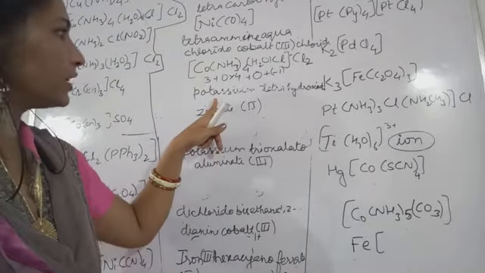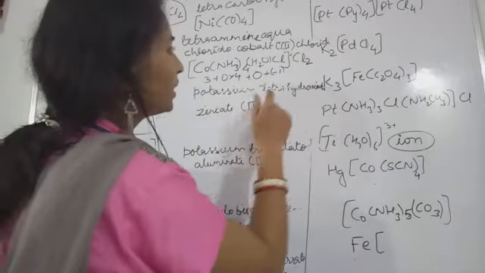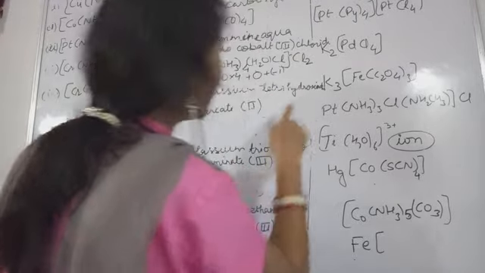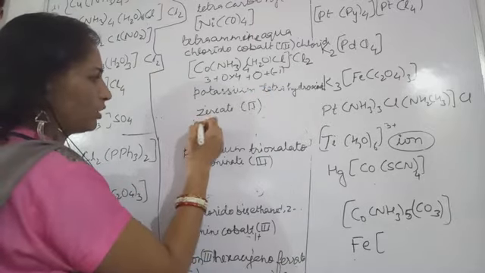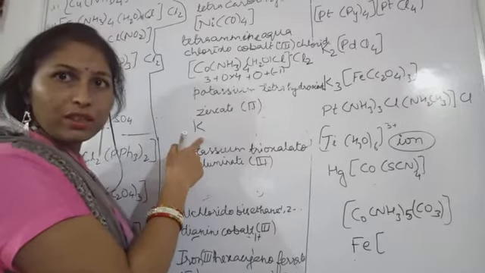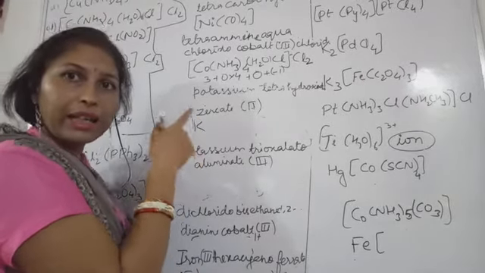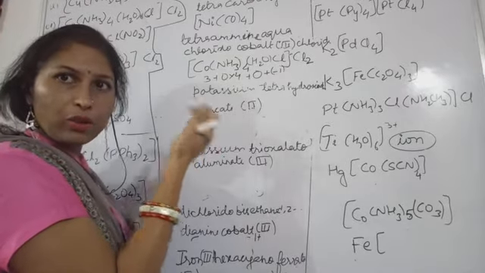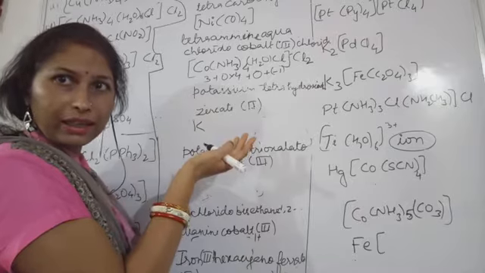See, this is potassium tetrahydroxido. So write down potassium. I already told you this potassium is acting as the counter ion, and the cation potassium we all know, always and always this potassium will act as cation only.